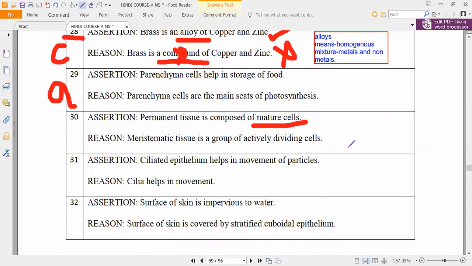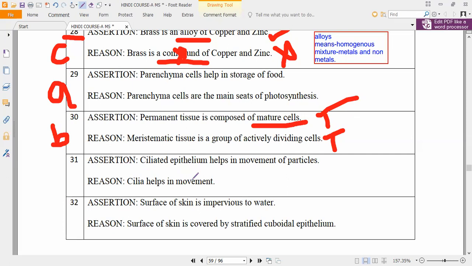Check your classwork, types of tissues and formation of tissues. Yes, sir. Meristematic tissue is a group of actively dividing cells, but it is not explaining the assertion, and the assertion is also true. Permanent tissue is composed of mature cells. So both are true, but there is no connection between them. So what is the correct option? Option B. Understand? That is the correct answer.